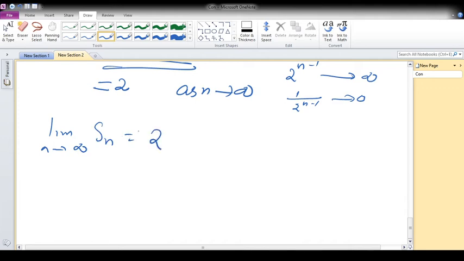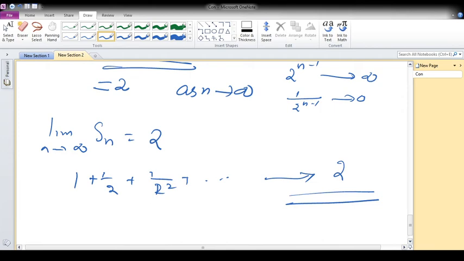So our infinite series, 1 plus 1 by 2 plus 1 by 2 square plus etc., converges to 2. So this series is convergent.